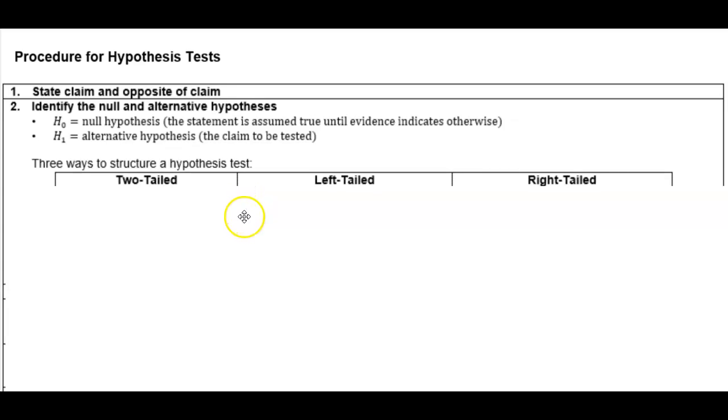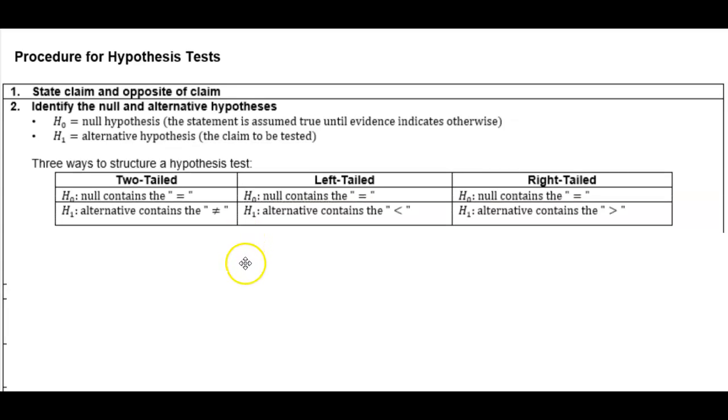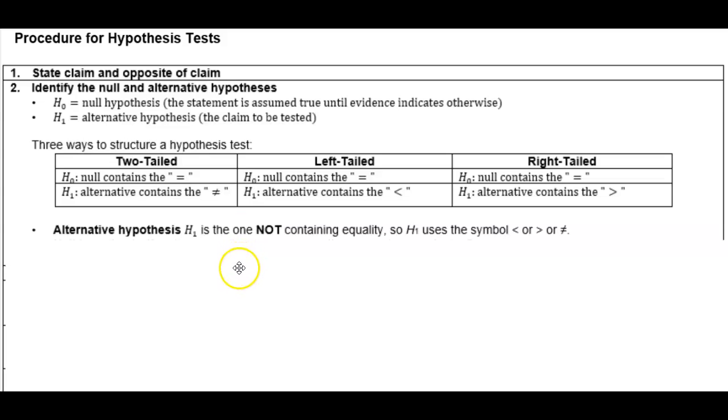Three ways to structure a hypothesis test are two-tailed, left-tailed, and right-tailed. So the null always contains the equal sign. The alternative for the two-tailed is a not equals. The alternative for the left-tailed has a less than, and the alternative for the right-tailed is a greater than symbol.